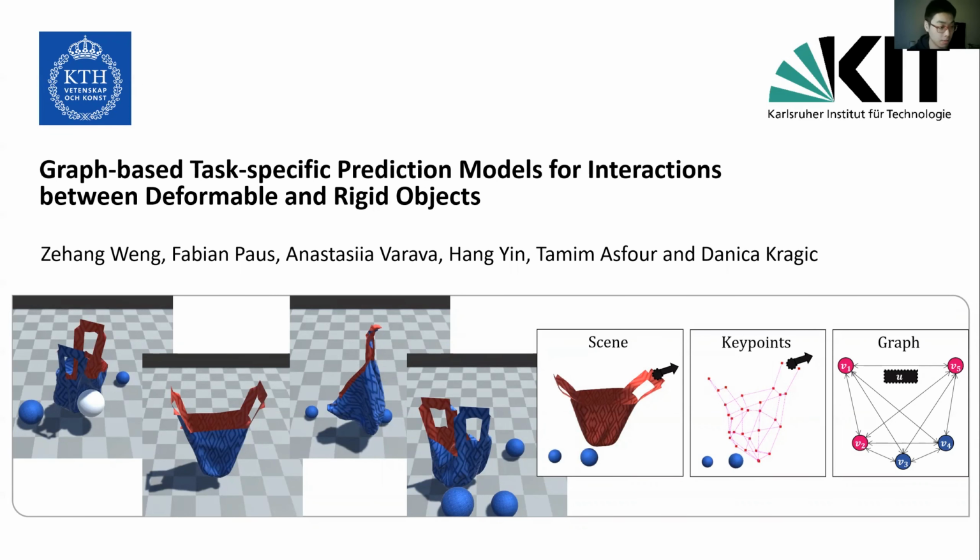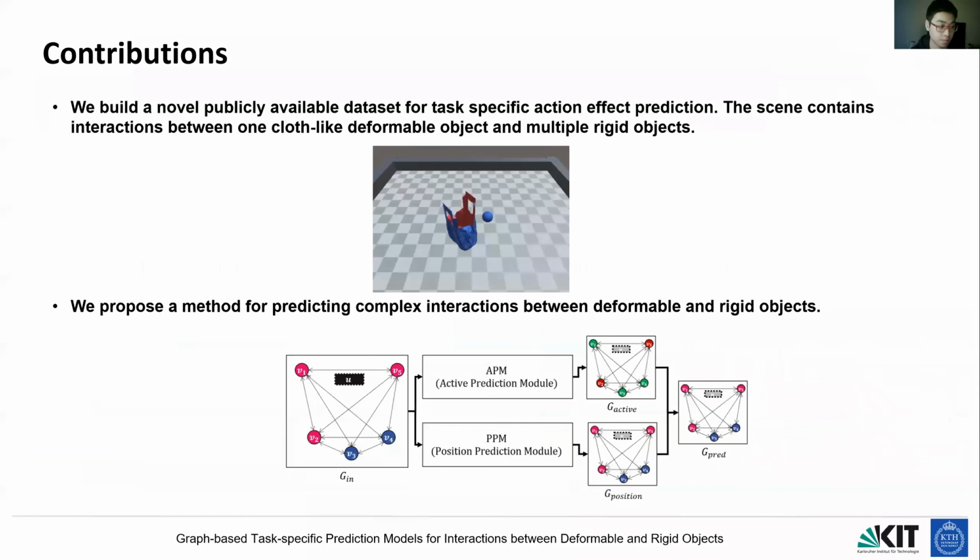Today I will present our paper Graph-Based Task-Specific Prediction Models for Interactions between Deformable and Rigid Objects. This paper has two contributions. First, we built a novel dataset for task-specific action effect prediction. Different from some previous work, we consider a bag with complex shape and multiple types of interactions. Second, we propose a method for predicting the interaction dynamics based on graph networks.